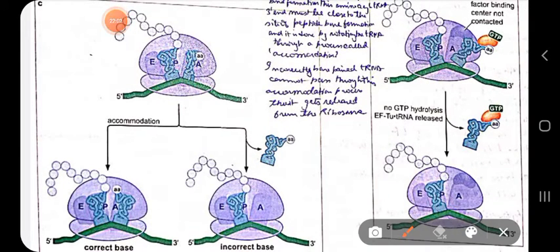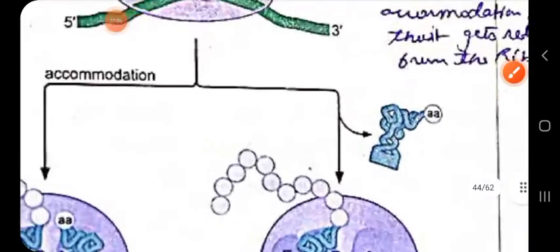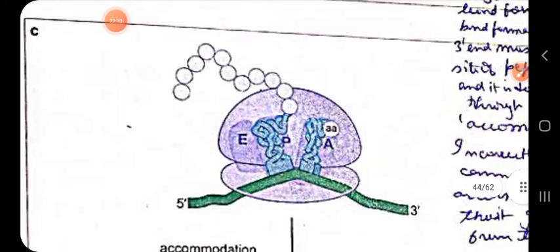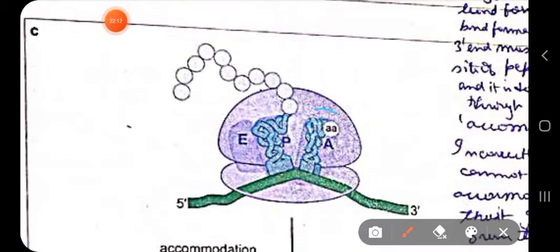Correct base pairing will allow the, so you can see here, I am zooming it in, so you can see here the tRNA's 3' end. This is the 3' end of tRNA where the amino acid is. So it is away from the P site, away from the peptidyl transferase center. We have to rotate it.